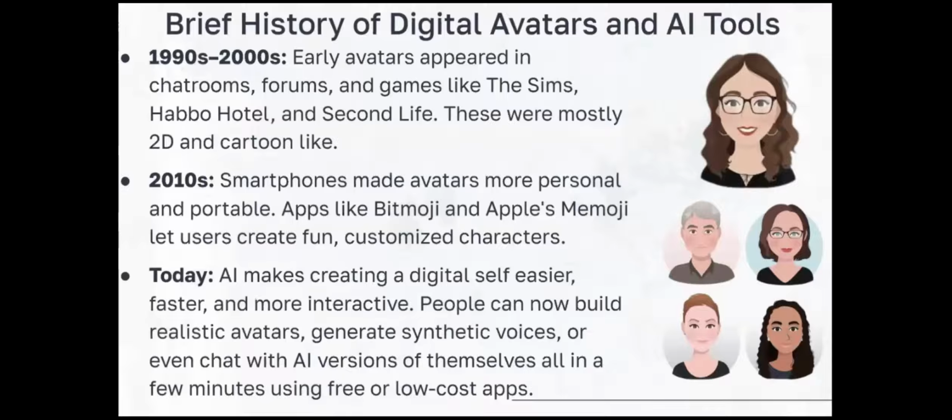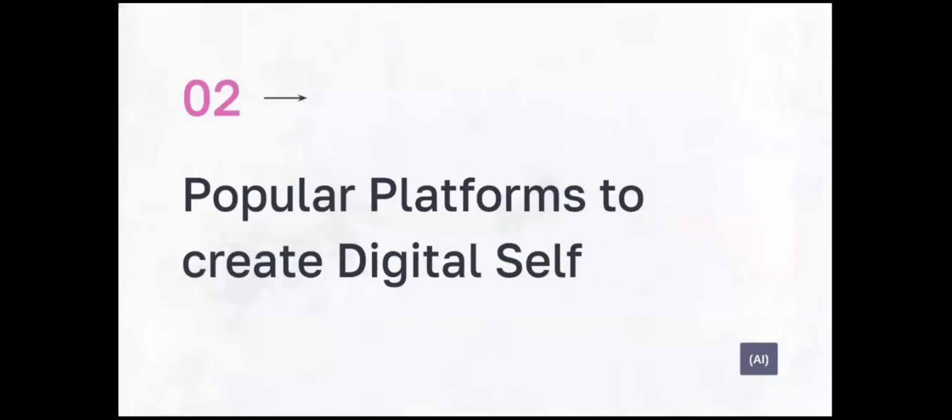Apps like Bitmoji and Apple's Memoji let users create fun, customized characters. Today, AI makes creating a digital self easier, faster, and more interactive. People can now build realistic avatars, generate synthetic voices, or even chat with AI versions of themselves all in a few minutes using free or low cost apps.